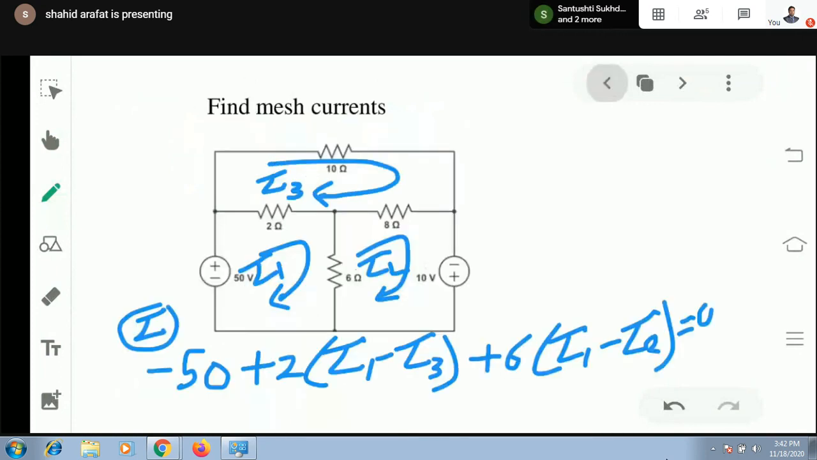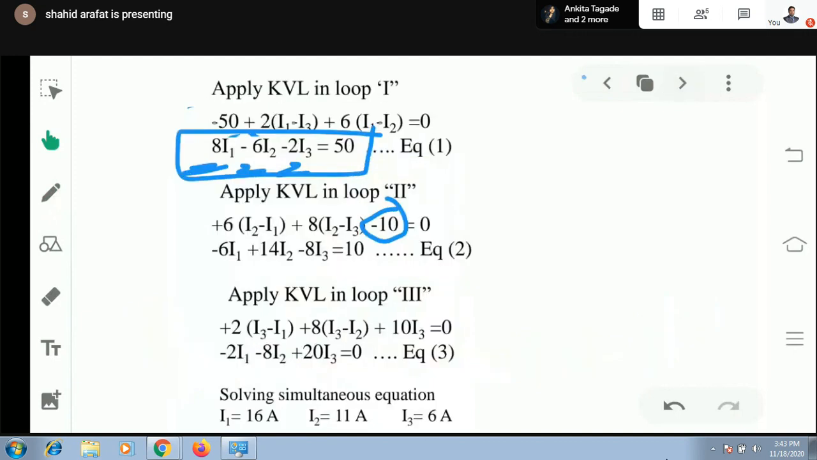If I am applying the KVL equation in loop 2, as per clockwise direction, again I am entering from the negative terminal, so I will write minus 10. Then plus 6. Now I'm in loop 2, so my I2 will be the reference current. So I2 minus I1, and for 8 it will be I2 minus I3. Now again rearrange it in I1, I2 and I3.